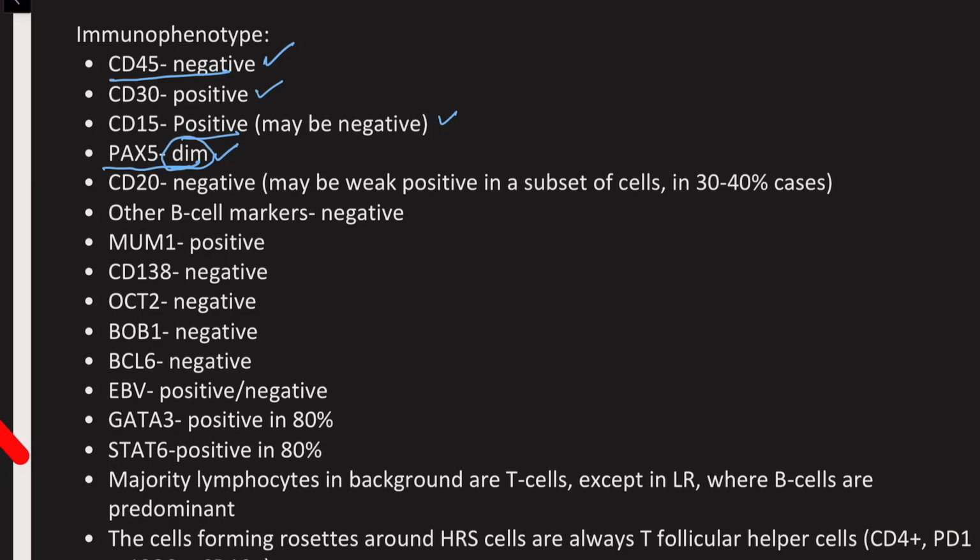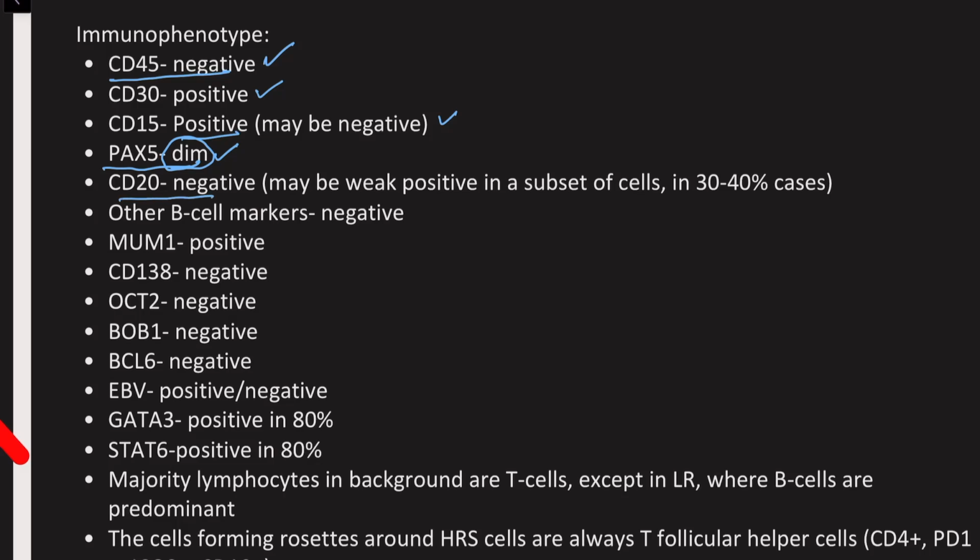And this PAX5 dim is very important, because if you have a case that you're suspecting as classic Hodgkin lymphoma and it is dead negative for PAX5 or very bright for PAX5, always reconsider, or always take one step back and make sure that all other markers are falling in place before calling something as classic Hodgkin lymphoma. So PAX5 dim is a very important marker.